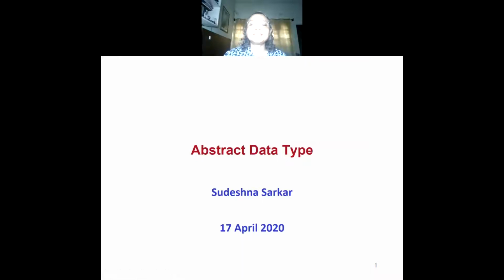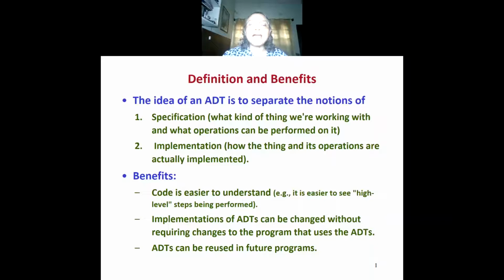In this class, we will talk about abstract data type. So, what is the idea of an abstract data type? The idea is that we separate the two notions. One is specification, the other is implementation. So, we specify what kind of things we are working with and what operations can be performed on it.